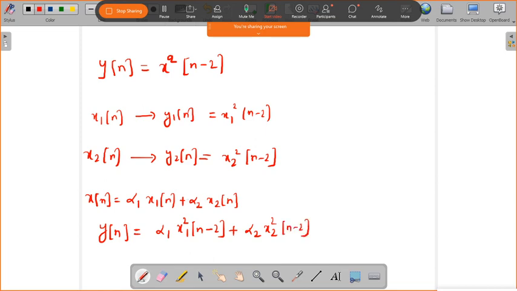It applies the complete a plus b whole square formula, because the square applies to both inputs, since we are replacing x of n with x1 of n as well as x2 of n.